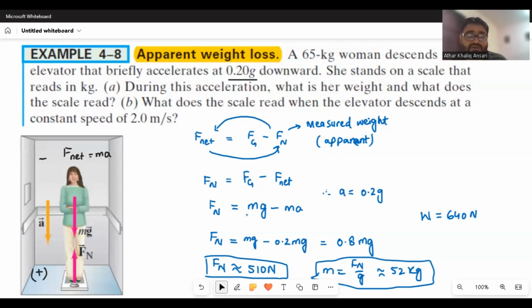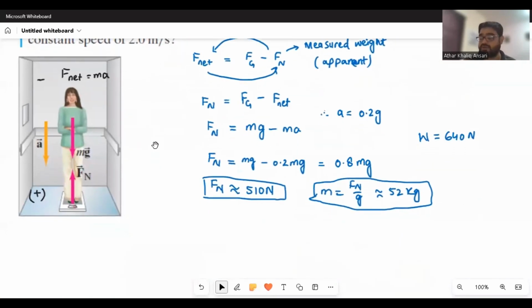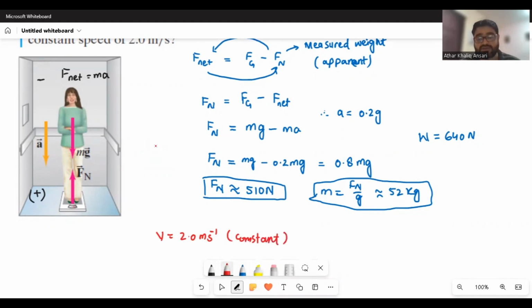So this happens when it is going downward. But on the other hand, part B says, what does the scale read when the elevator descends at a constant speed of 2 meters per second? Constant speed means no acceleration again. So in this situation, it is like the first example. When there is constant v, it means there is no acceleration. So v is equal to 2 meters per second, and it is constant. When it is constant, it means no acceleration. So no acceleration means F net will be 0.